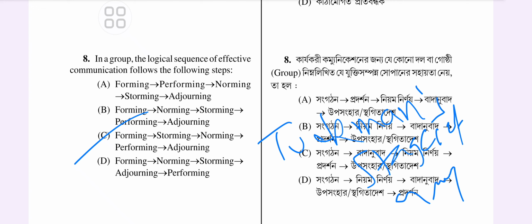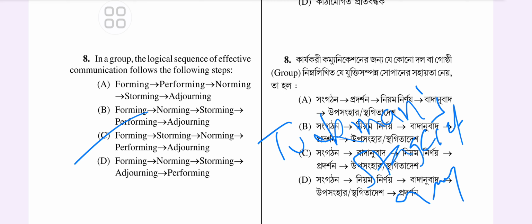Okay, because forming means what? The initial stage where the group comes together and gets to know each other, members are polite and avoid conflict. Storming, during this phase conflict arises as members begin to assert their opinions and challenge the group norms and roles. It's a critical phase where the group navigates through differences. Norming means after the storming phase the group begins to establish norms, roles, and stronger relationships. Members work more cohesively, developing a sense of unity. And then performing, the group is functioning at a high level, effectively working towards its goal. Collaboration is at its peak and the group is productive. Adjourning means finally the stage occurs where the group completes its task and disbands. It involves reflection and closure.